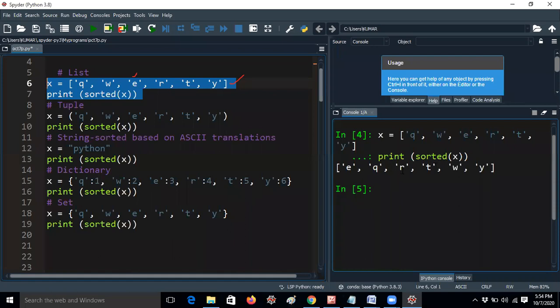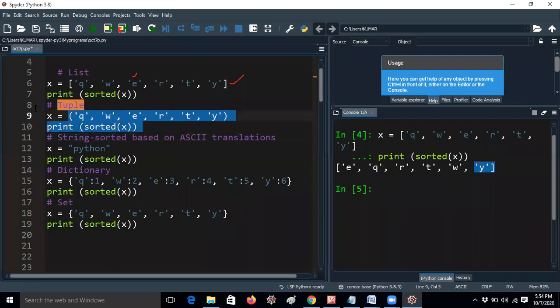So E, Q, R, T, W, Y. According to the order, you can check. P, Q, R, S, T, W, X, Y, like this. So it is getting the correct order. Here I am using a list. If I now use a tuple, even though I am using a tuple, I will get the value in list format.